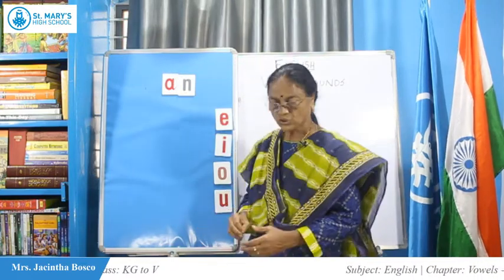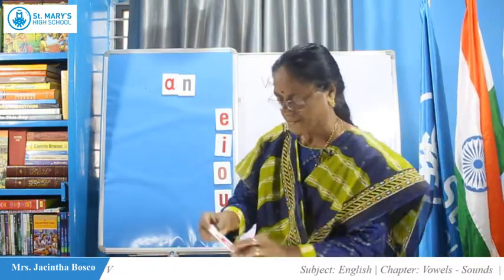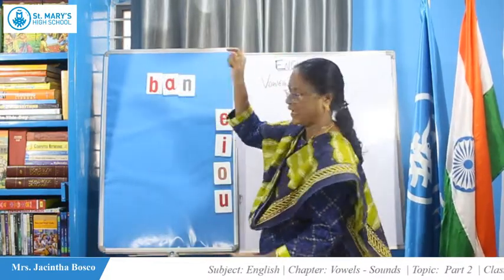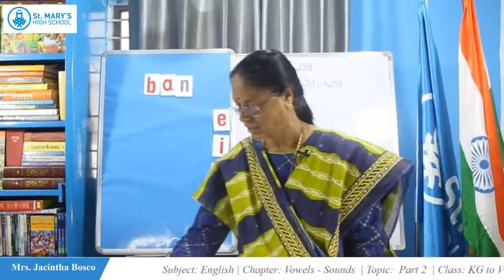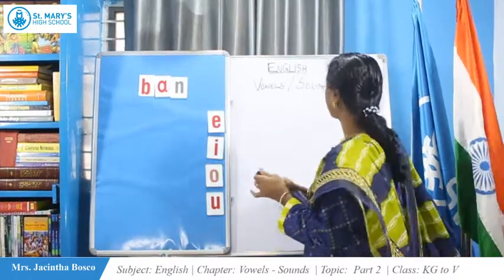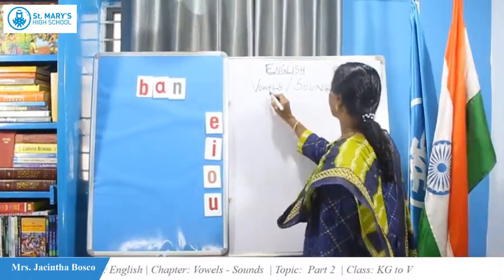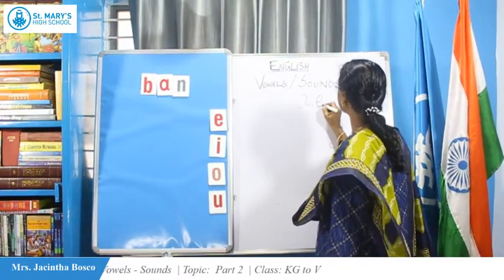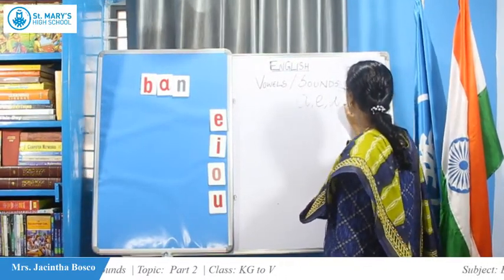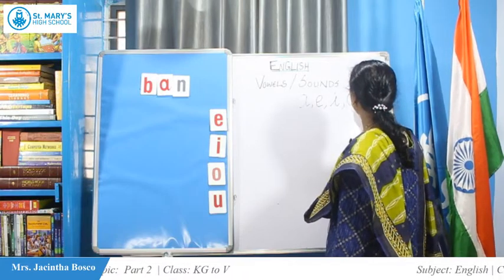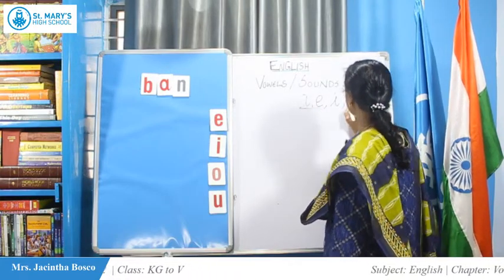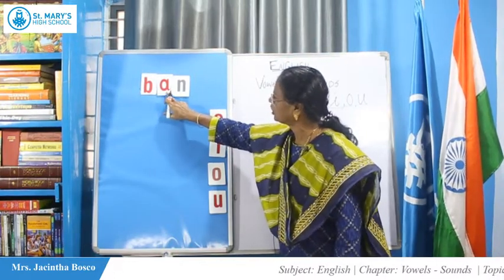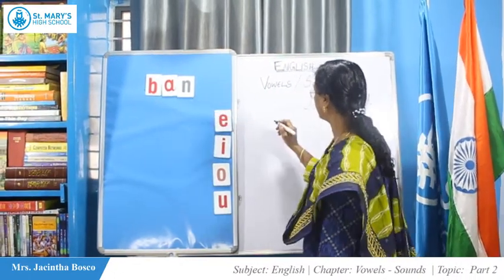So if you put B here, what does it make? B-A-N, ban. So what are the vowels? A, E, I, O, U. These are the vowels, isn't it? Now using that vowel, we are making a word here.